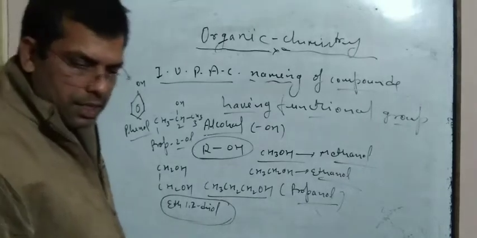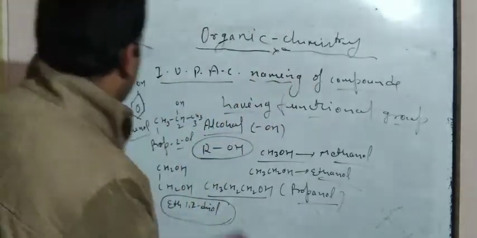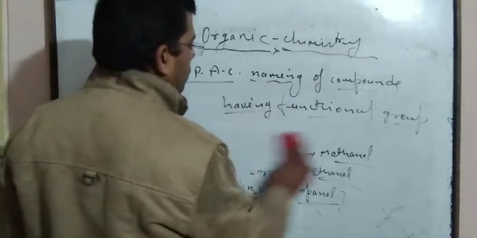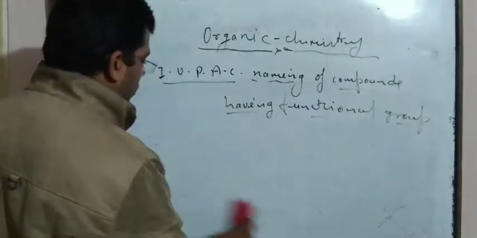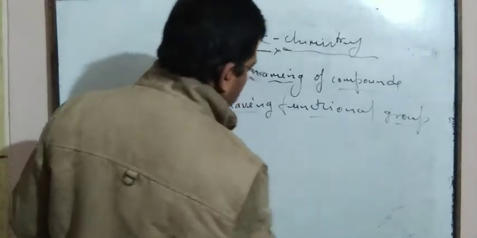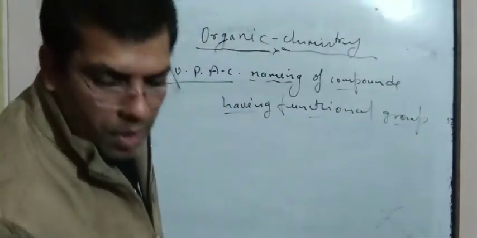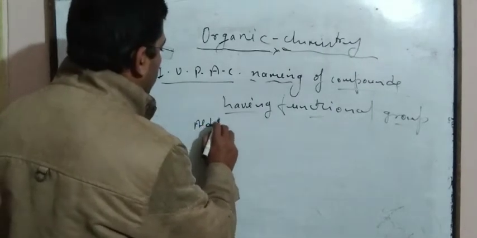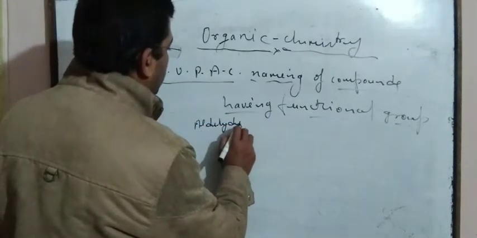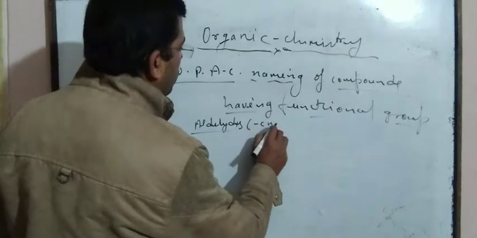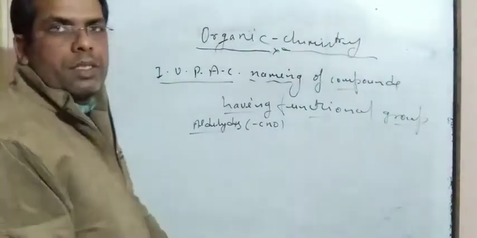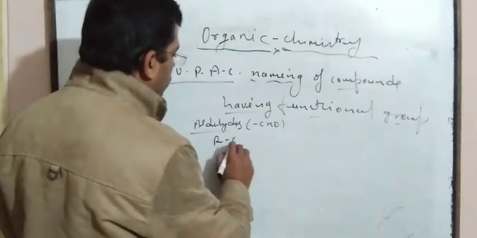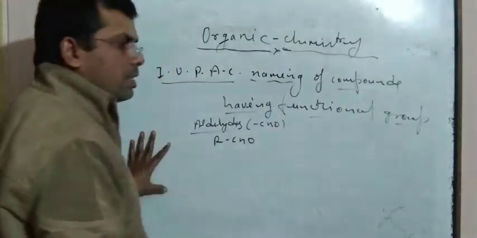If aldehyde is taken, CHO is the functional group for aldehyde, and RCHO is the general formula. The suffix is al.